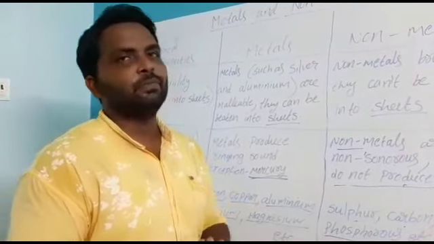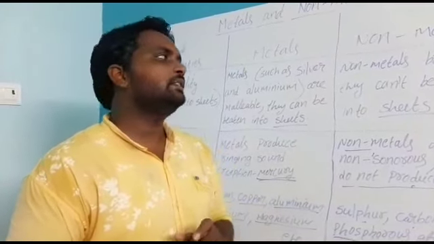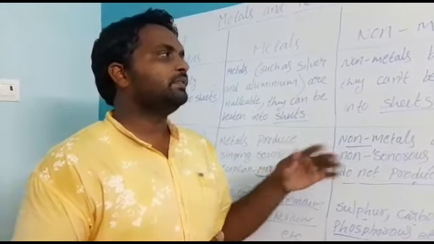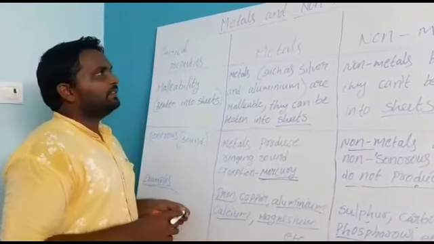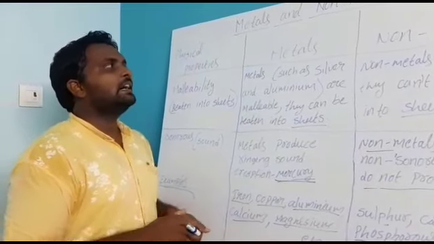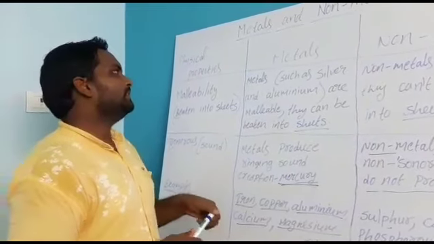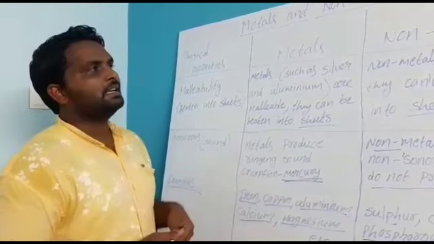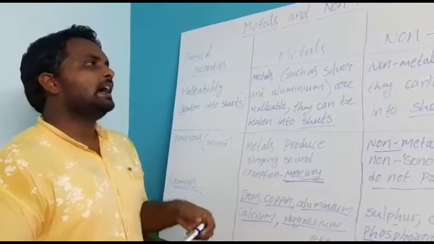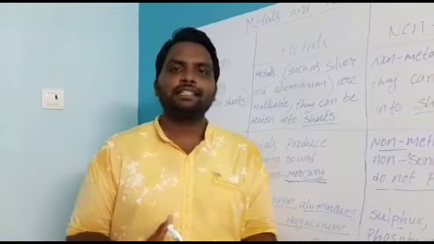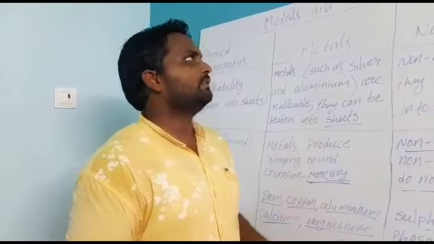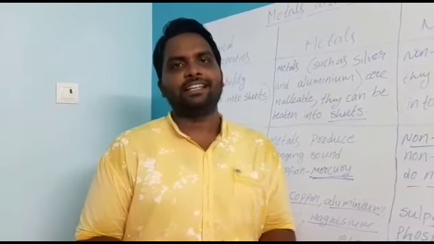So just read the periodic table once before learning this lesson. And these are the physical properties of metals and non-metals. Based on these physical properties, we can distinguish metals and non-metals. In my next video, we will discuss the chemical properties of metals and non-metals. Thank you.